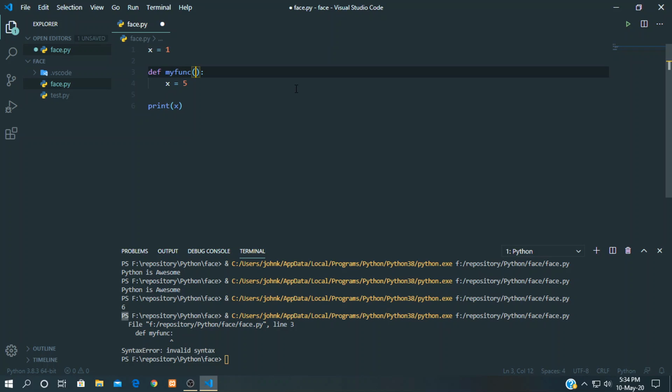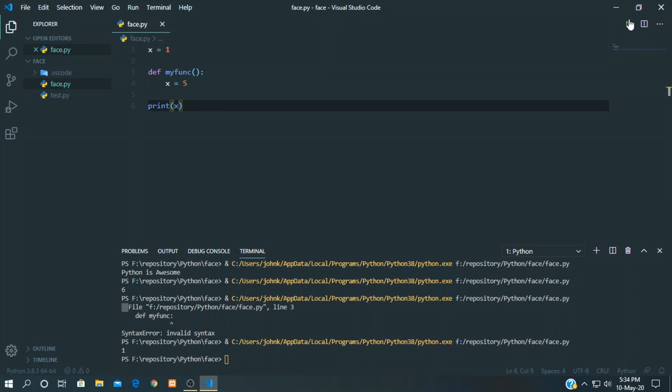Sorry, I missed the brackets. Okay, we created two variables, x here in the upper line, and this is a function. Inside the function there is a variable called x as well.